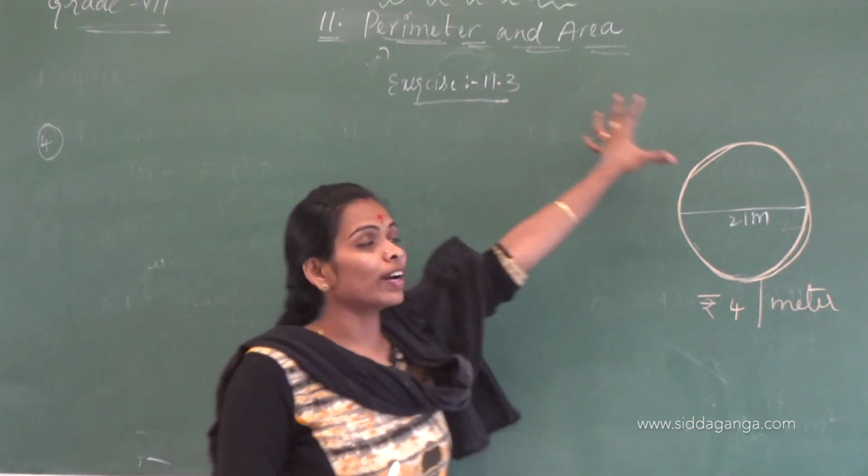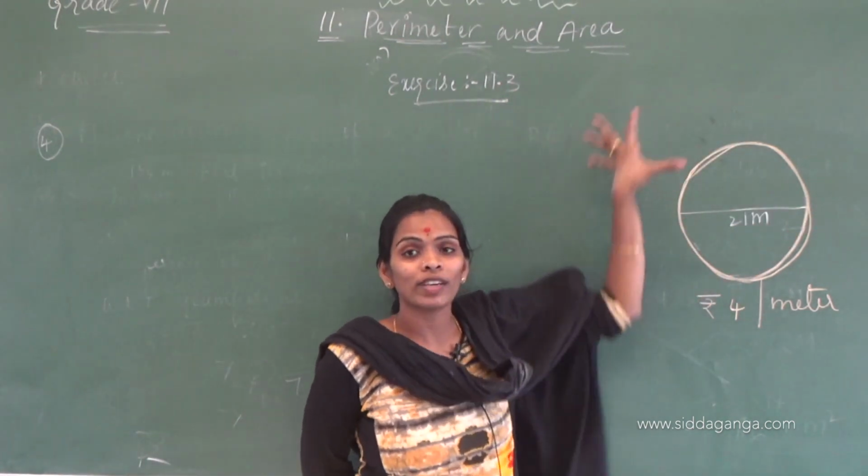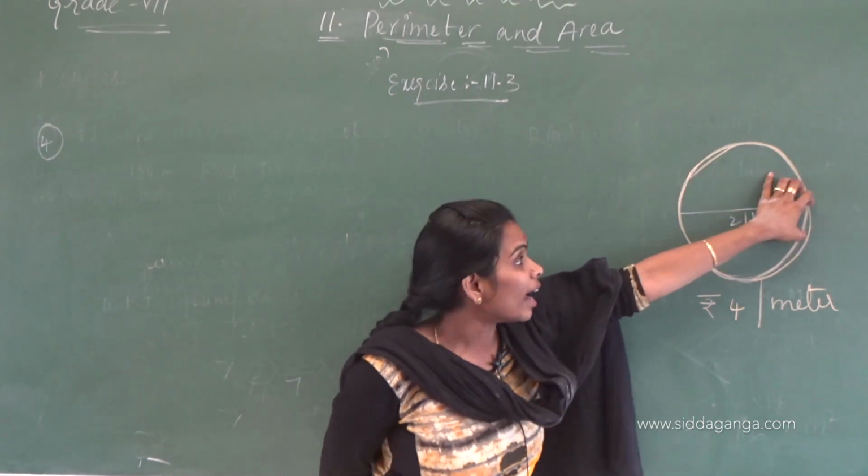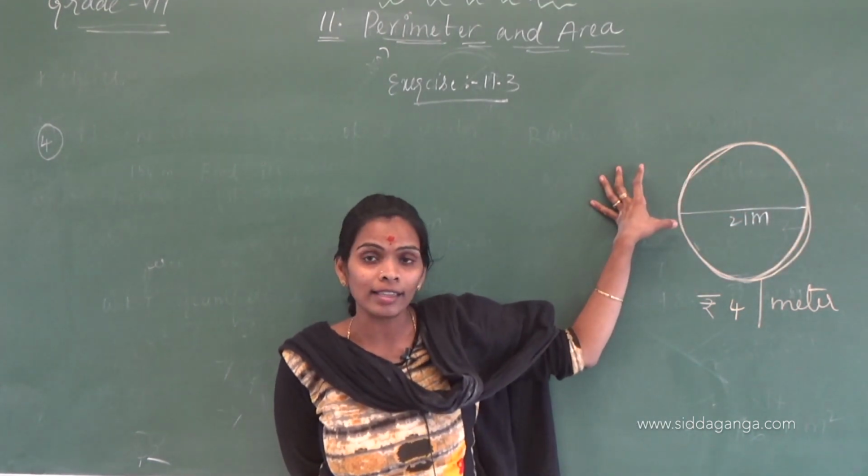Here they are giving one circular garden, and the diameter of the circular garden is given.